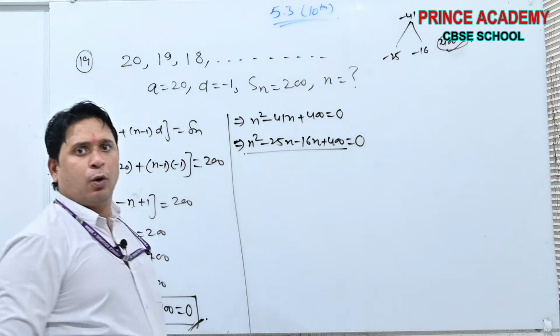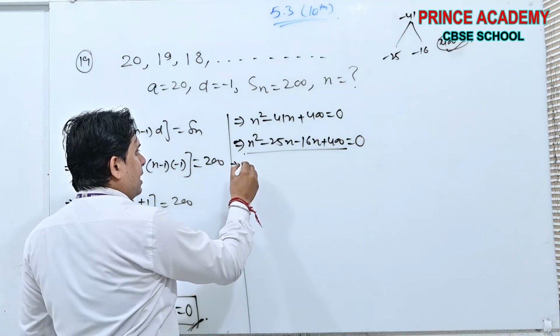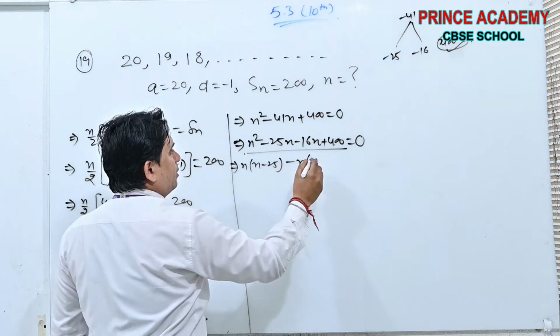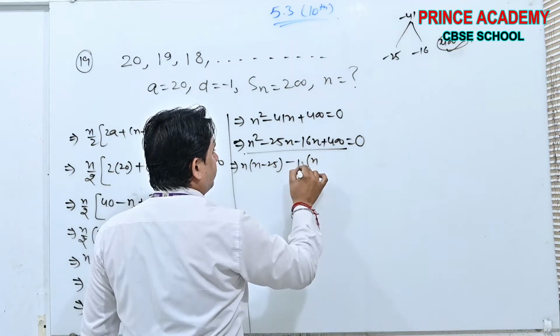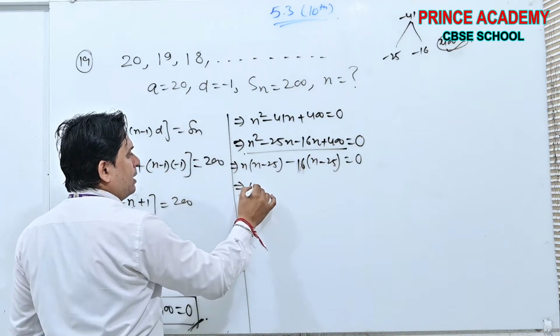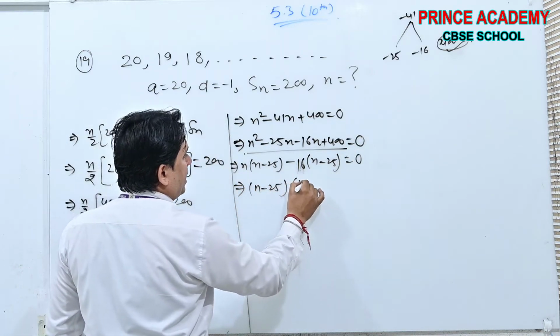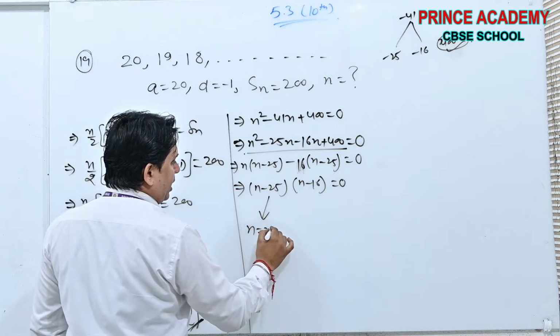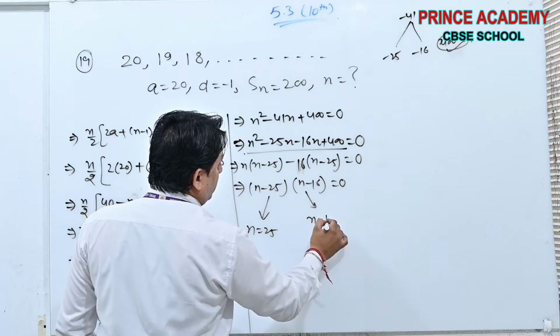N common, n minus 25, minus 16 common, n minus 25. From here, n minus 25 is common, n minus 16 is. From here you will get n equals 25, and from here you will get n equals 16.